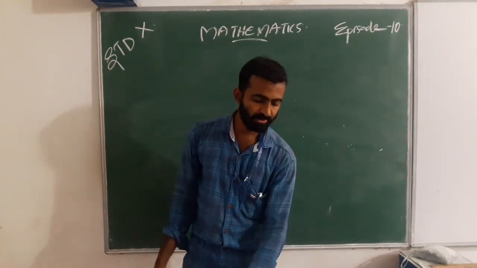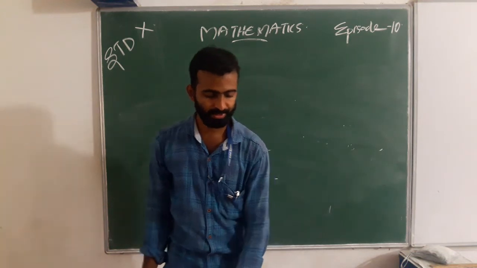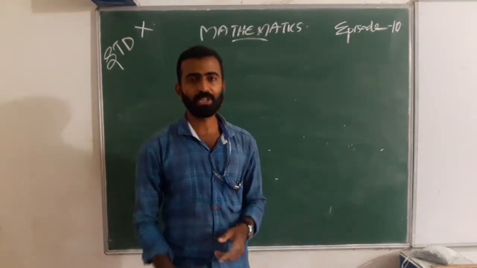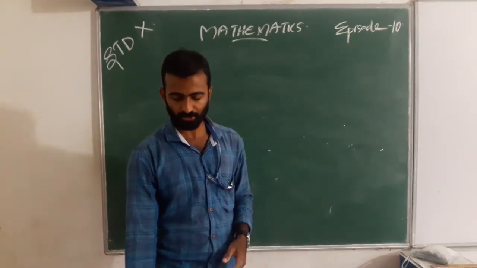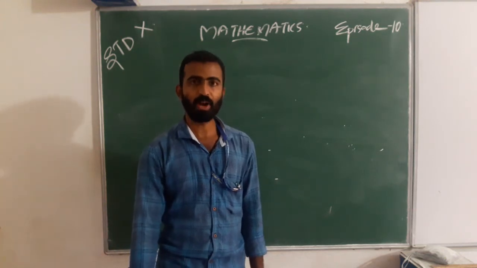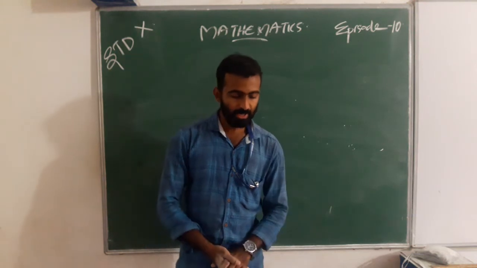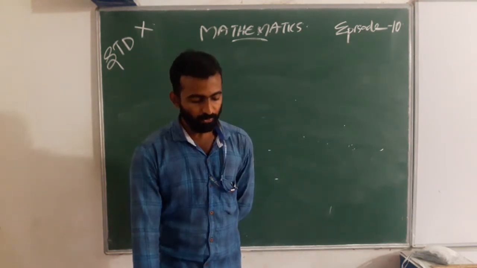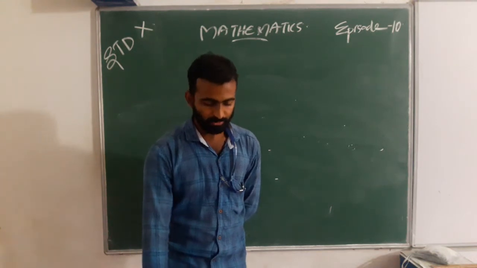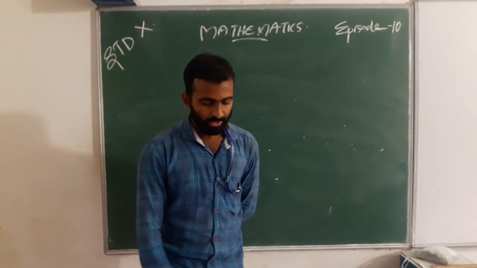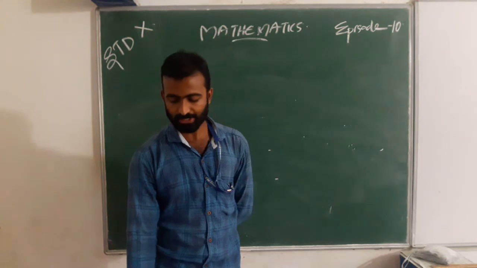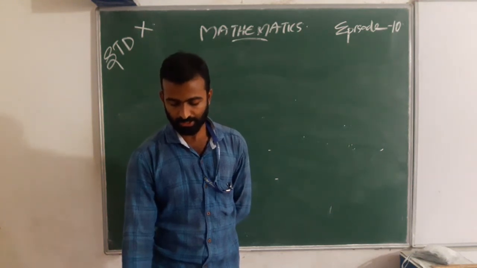We discussed the graphs. We are in the third chapter, pair of linear equations. We discussed the pair of linear equations in two variables, and when we draw a graph, there must be an x-axis and a y-axis.